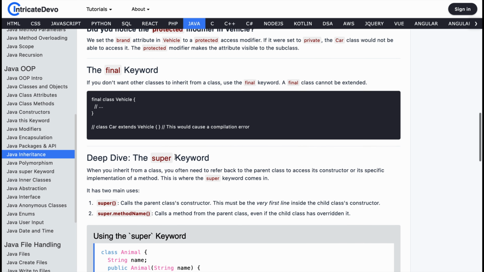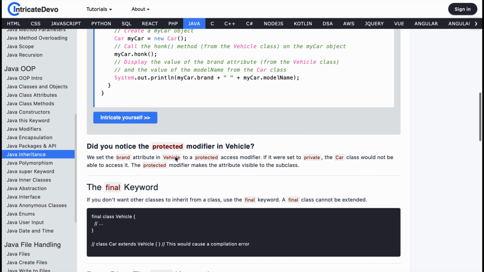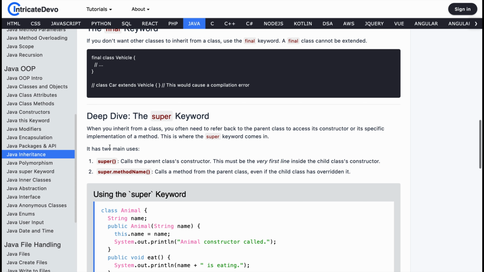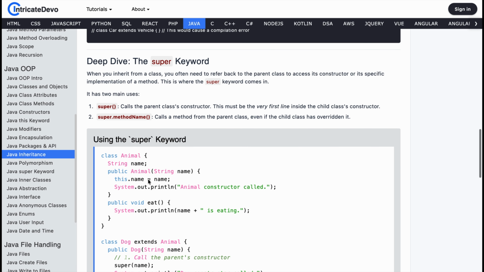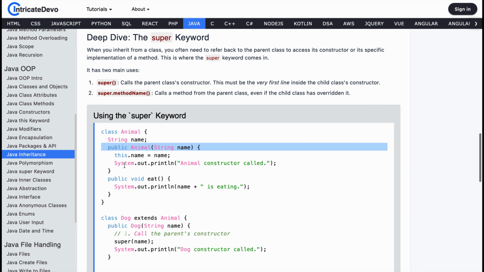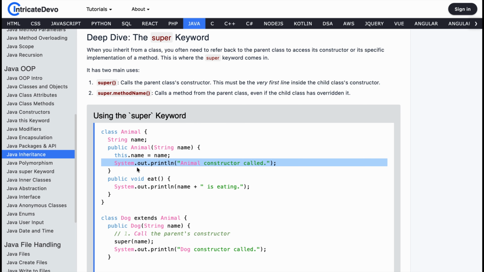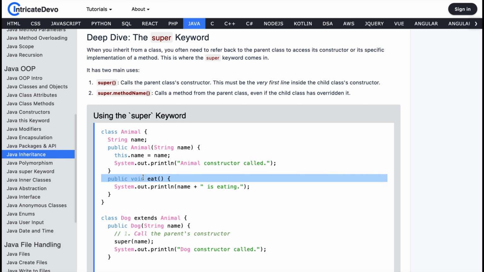Now let's level up. When a child class inherits from a parent, sometimes we still want to access the parent version directly. That's where the super keyword comes in. It has two major uses: calling the parent constructor and calling the parent method. Class Animal has String name, and public Animal(String name) sets this.name = name and prints "Animal constructor called".